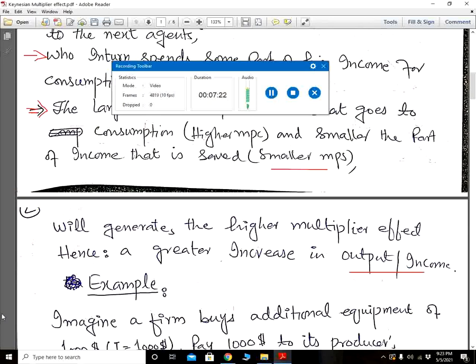At every stage, if the recipient of income does consumption expenditure in higher proportion as compared to saving, then the national income and employment will increase with a high multiplier effect.